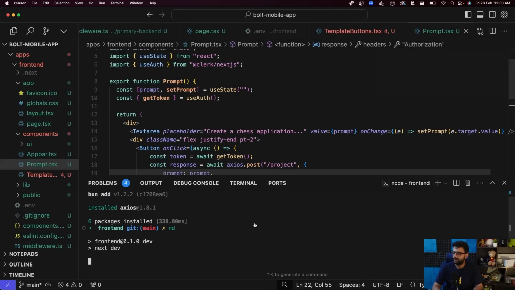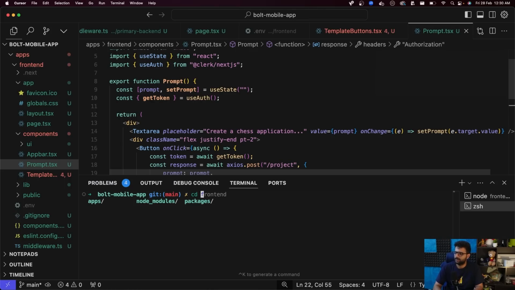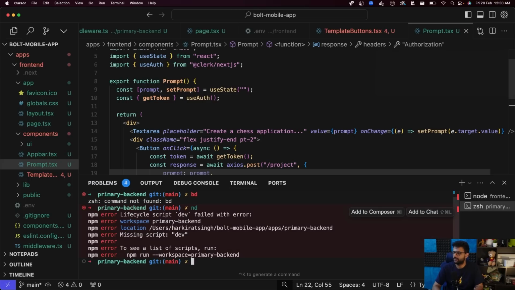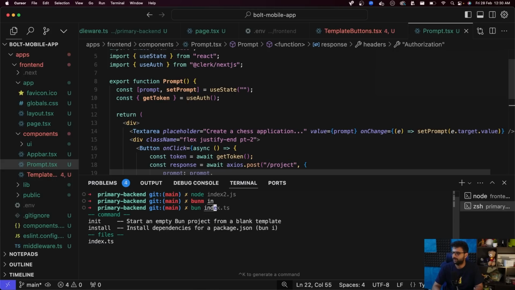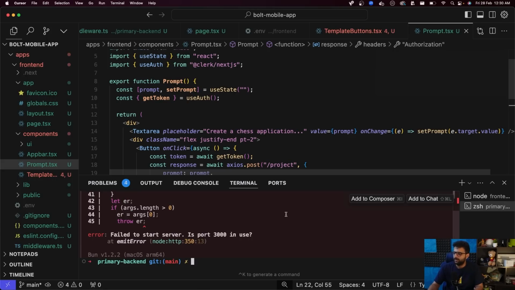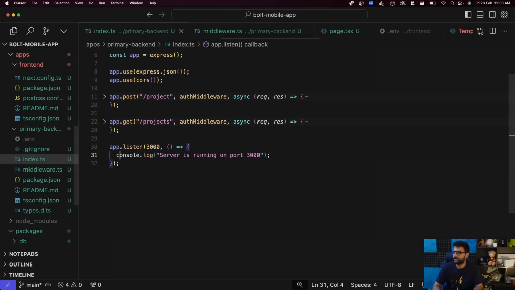Let's do an npm run dev to start the front end. Let's open another terminal, apps/primary-backend. Let's start the backend. Bun run index.ts. So the backend did not start because port 3000 is already in use. So let's do a few things. Let's go to index.ts in the backend and replace this with 8080.